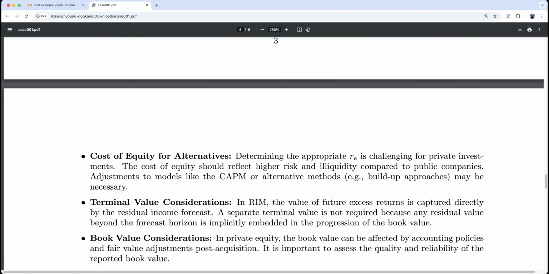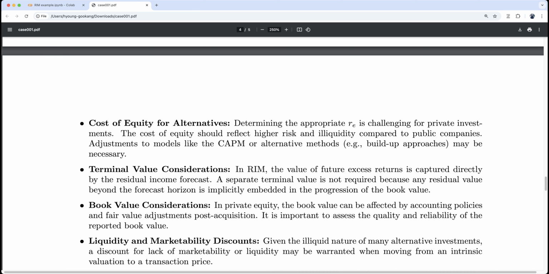Cost of equity for alternatives. Determining the appropriate RE is challenging for private investment. The cost of equity should reflect higher risk and illiquidity compared to public companies. It is difficult to exit. It is harder to sell once you invest, right? That's illiquidity risk. Adjustment to a model like CAPM, or alternative methods like the build-up approach, may be necessary.